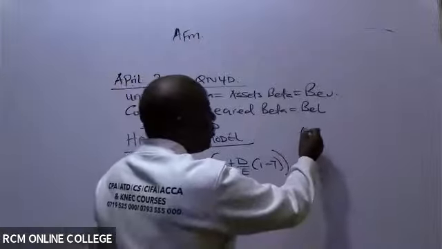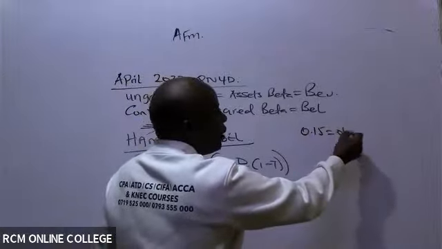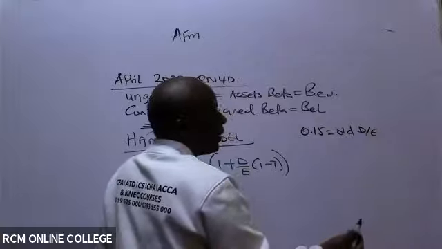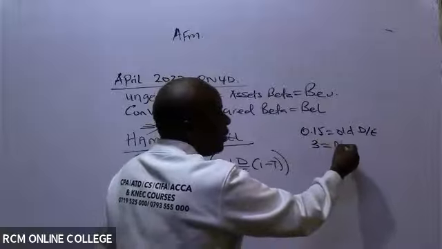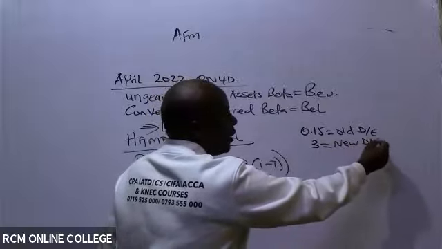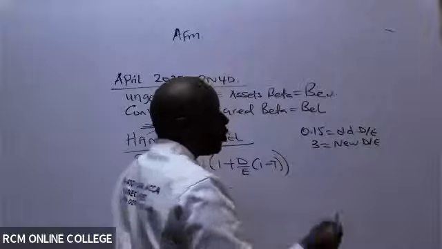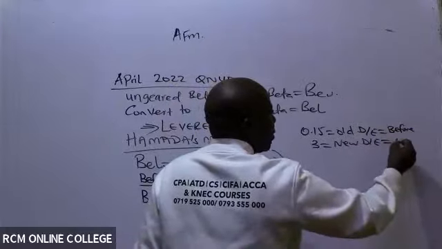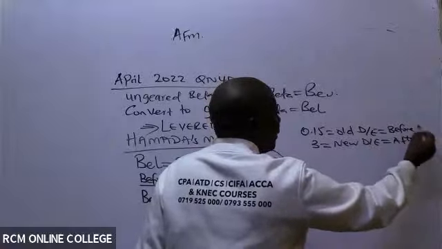So this 0.15 is the old debt to equity, and the 0.3 is the new debt to equity. This one is before reconstruction, and this one here is after reconstruction.